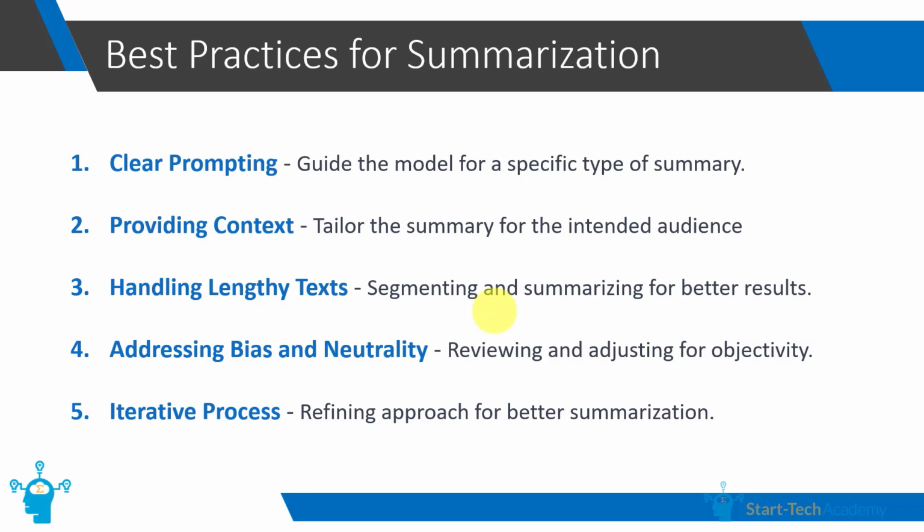If the summary isn't hitting the mark, you should refine your approach, maybe rephrase your prompt, or seek to elaborate on specific points. In this way, by using clear prompting, providing context to Google Bard in your prompt, and by fine tuning your prompt by using iterative process, you can get your desired summary. Now the example that I showed you in this video, I was copy pasting the text into Google Bard. We can also get direct summaries from PDF files or videos. We have covered that how you can summarize YouTube videos in a previous video. You can check out that video.